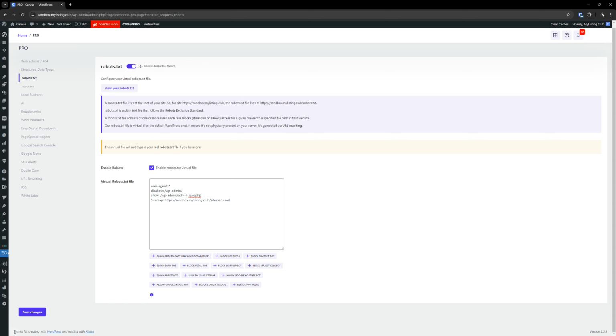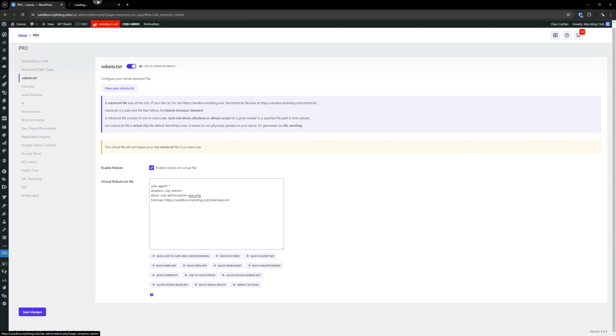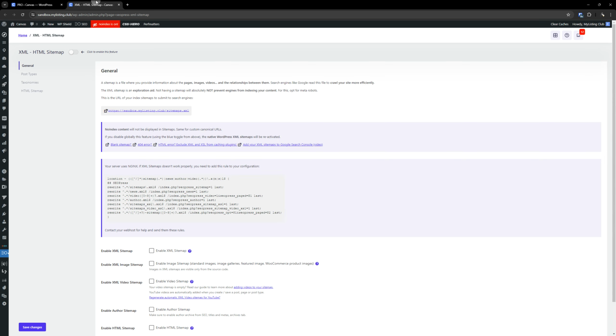It's probably because I don't have it turned on. Anyway, different discussion. If I had that turned on and configured properly within SEOPress, I'll show you that real quick. If I had that turned on and configured, we would have a different screen there.